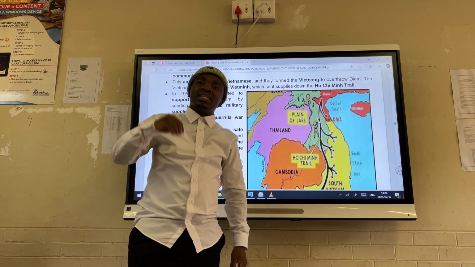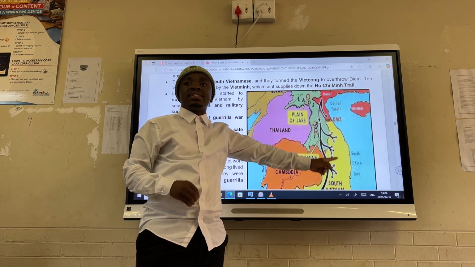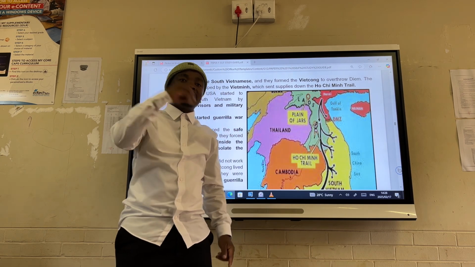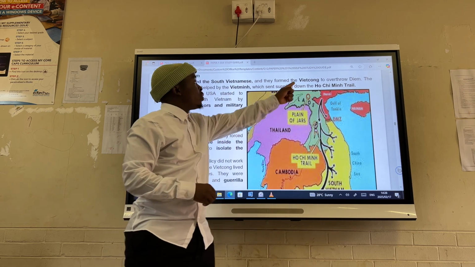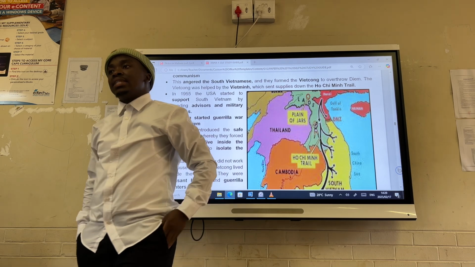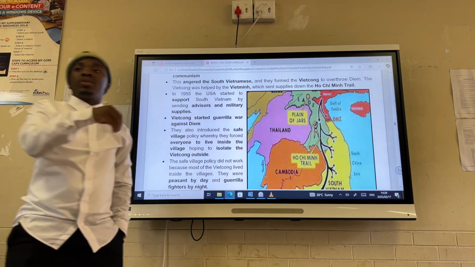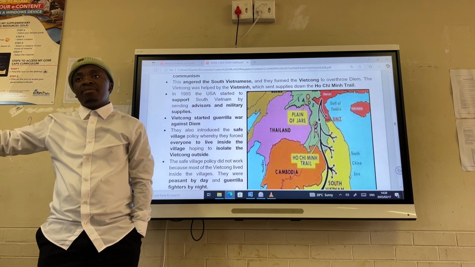But the initiality of the fight between the North and South does not start with the Viet Minh fighting against the ARVN. Instead, it starts from home with the people that we refer to as the Viet Cong challenging the leadership of Ngo Dinh Diem. Which means the people that will have to protect Ngo Dinh Diem is the ARVN.